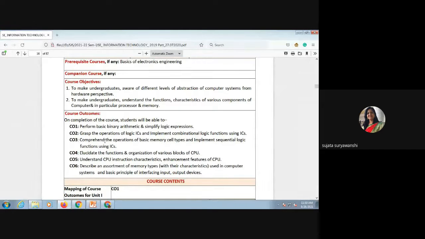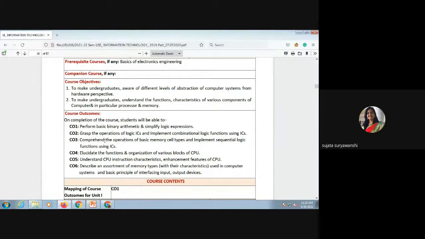Then the next CO, the fourth CO, is to elucidate the functions and organization of various blocks of CPU. In your syllabus, the first three units are based on digital electronics, and the remaining three units are based on computer organization. So all the concepts regarding computer organization will be explained in CO 4, 5 and 6.